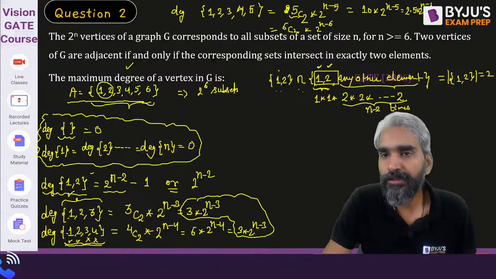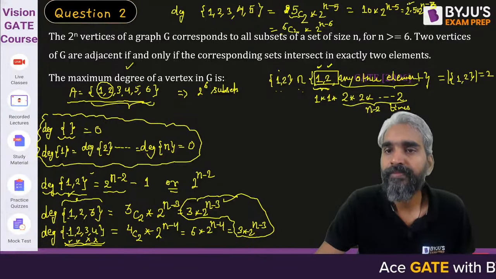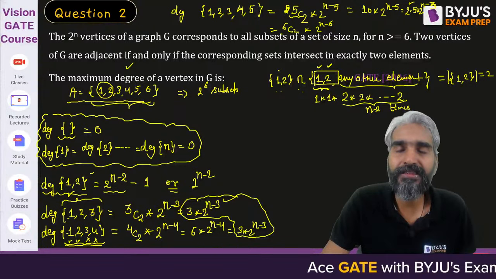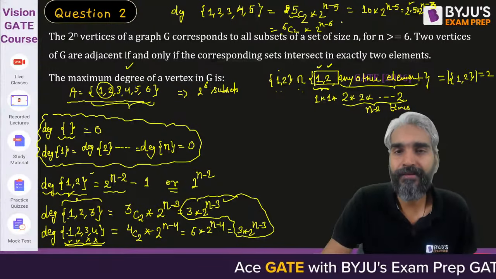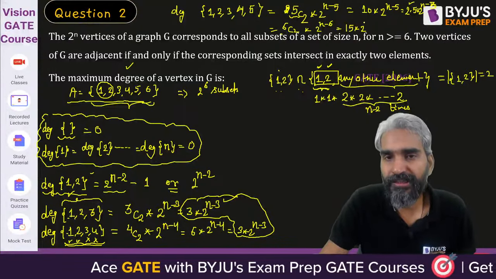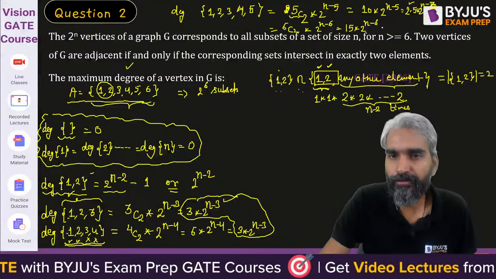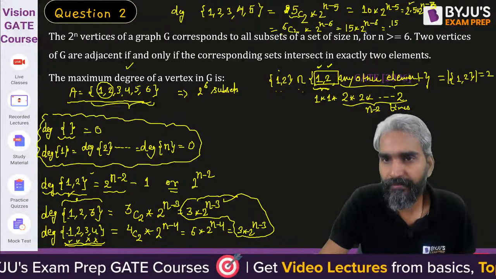2.5 into 2 raised power n minus 3. Yes, sir. So this is 3 into 2 raised power n minus 3, whereas this is 2.5 into 2 raised power n minus 3. Sir, what is this 6c2? It is 15. 15 into 2 raised power n minus 6. So to the 8. So this will be 15 by 8.